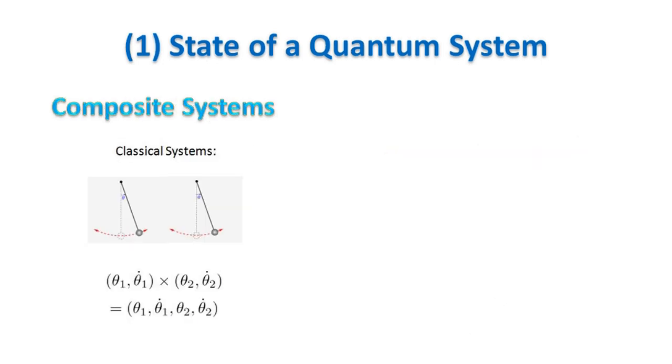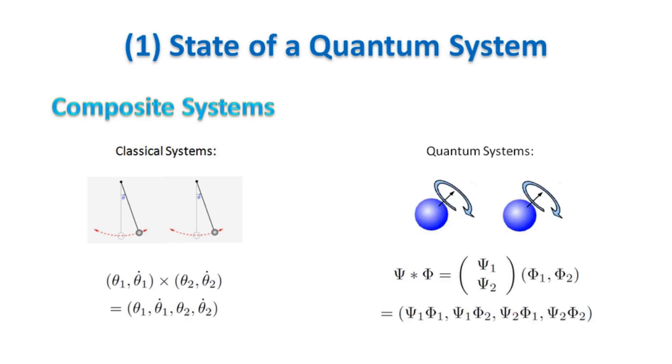In classical physics, the state of a composite system is the Cartesian product of the states of its components. This means that to get the final state you just put side to side the coefficients of the vectors of the component systems. In quantum mechanics, the state of a composite system is the tensor product of the states of its components.